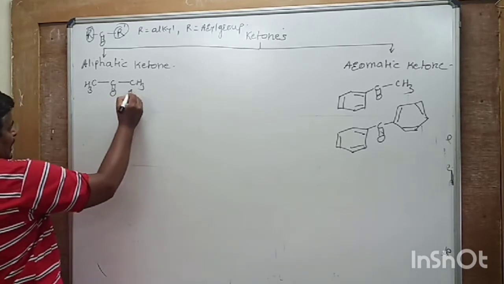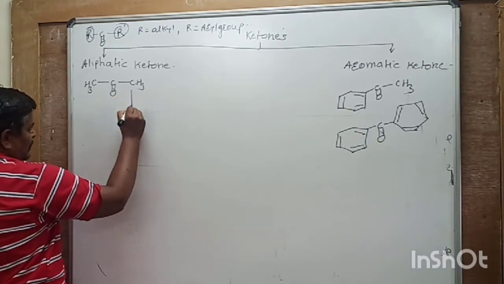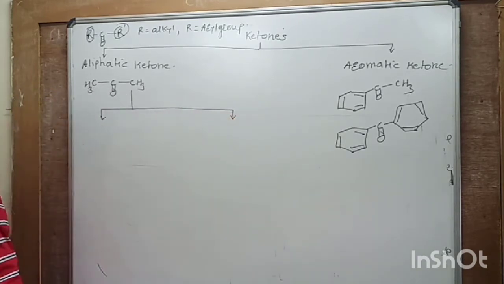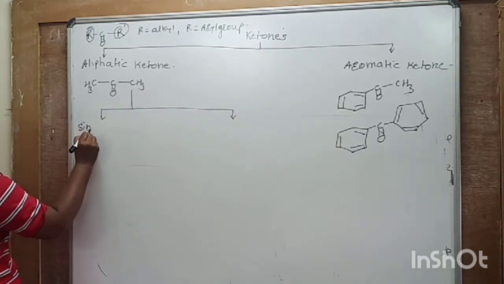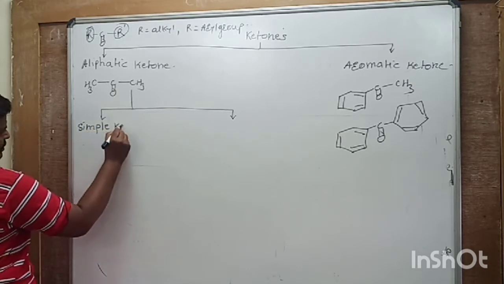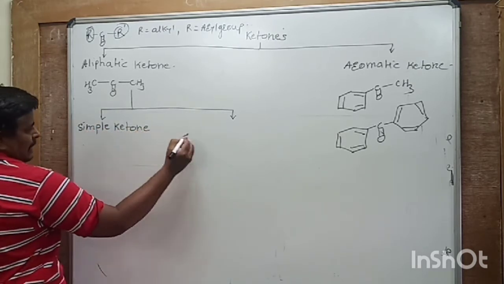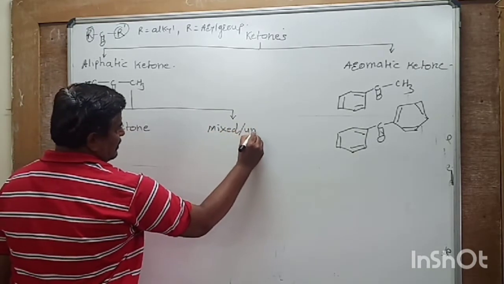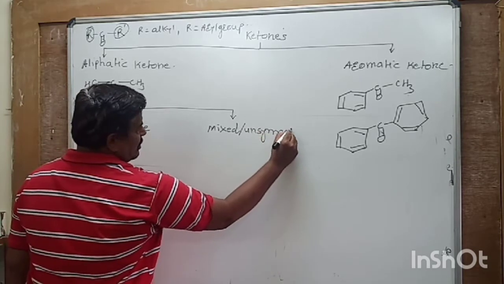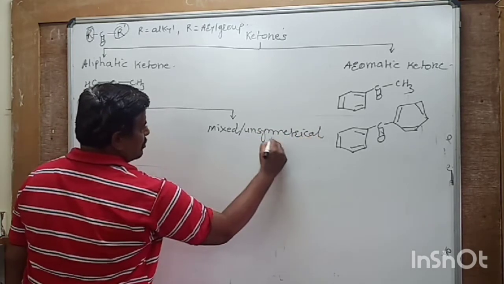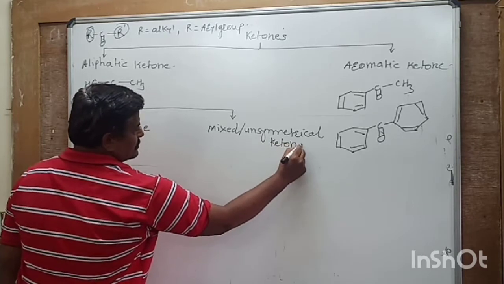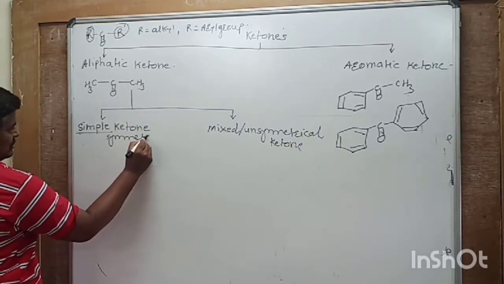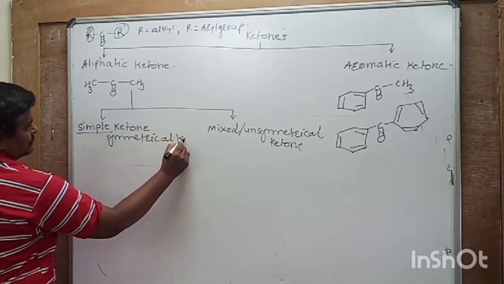Then these aliphatic ketones are further classified into two groups. Simple ketone and mixed or unsymmetrical ketone. This is simple or symmetrical ketone.